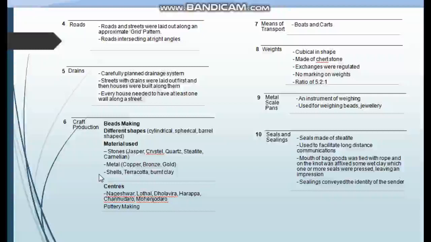It shows that they knew how to preserve food. This pottery has also been discovered from the sites of Mesopotamian civilization as well as Egyptian civilization. It shows that the Harappan people had trade connections with these contemporary civilizations.